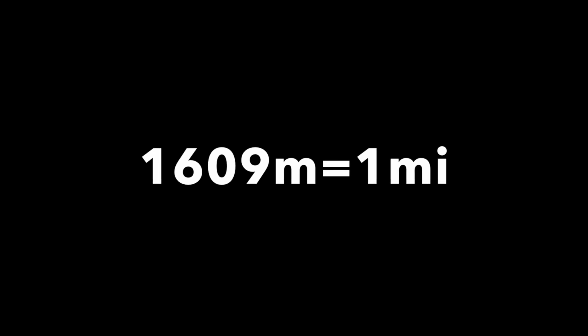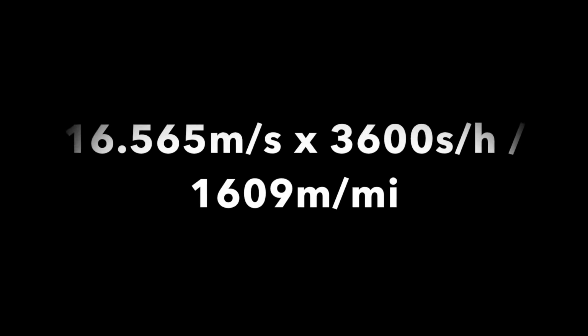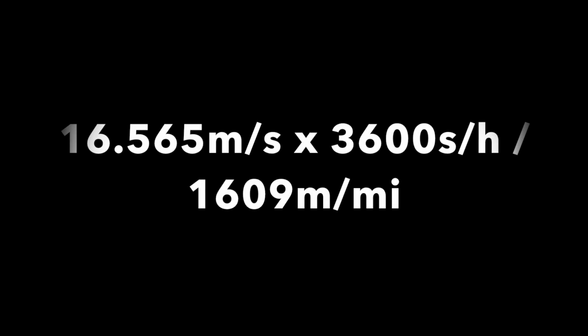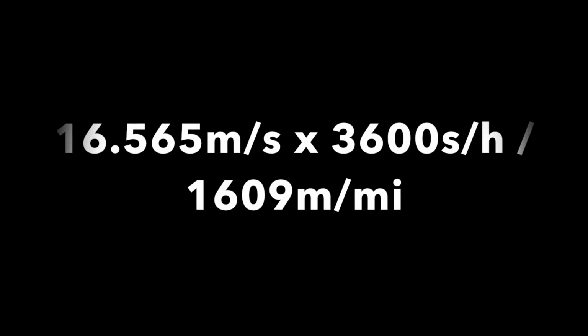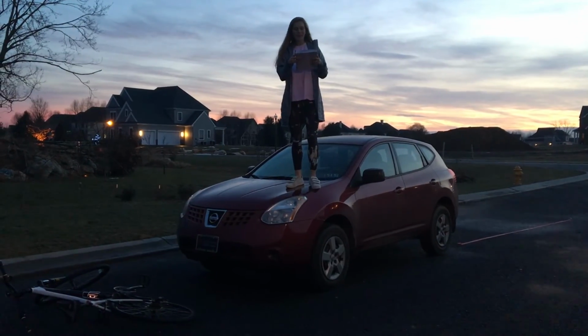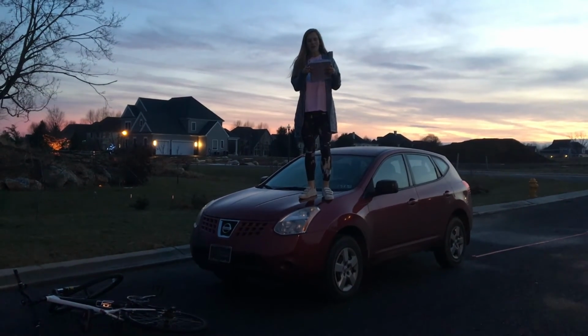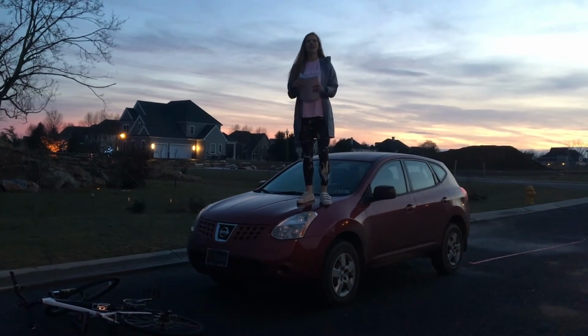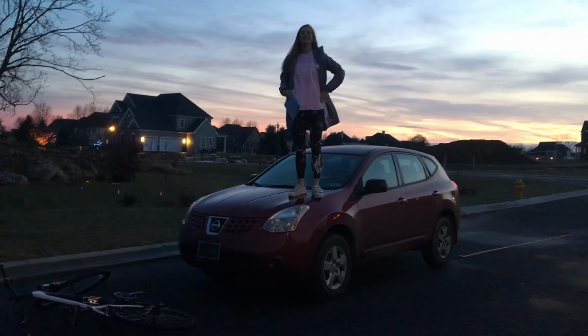There are 3,600 seconds in an hour and 1,609 meters in a mile. If you multiply 16.565 by 3,600 and then divide by 1,609, you will find that my speed was 37.055 miles per hour and I was not speeding. Innocent. Court adjourned.